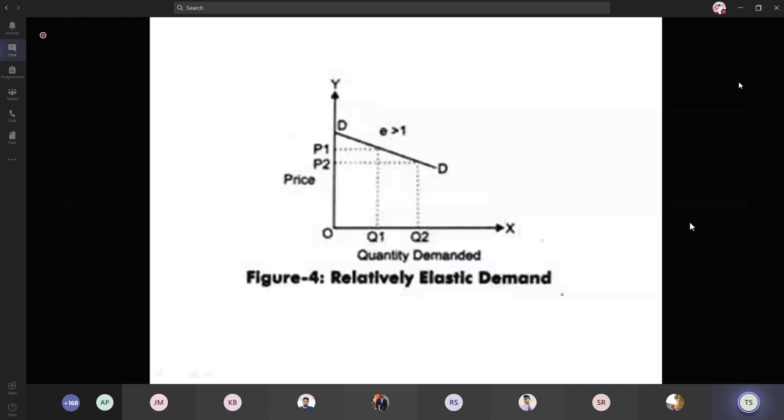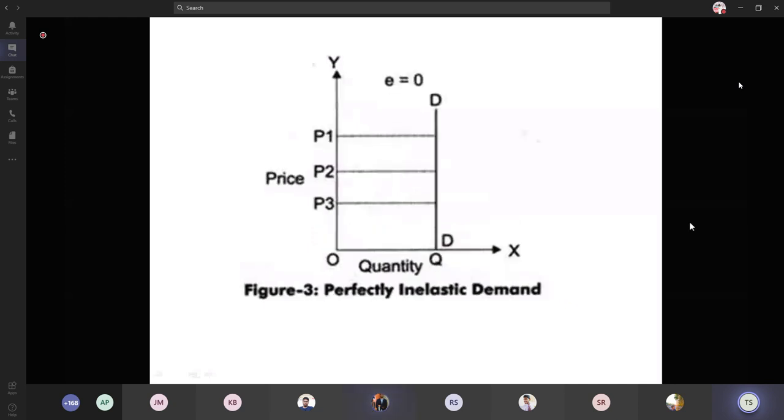Is it clear? If it is relatively elastic, it is greater than 1, and if it is perfectly elastic, the value is infinite. So the elastic demand always has positive values greater than 1. And moving to the next one, perfectly inelastic demand, that is when there is no change in the quantity demanded. Whatever the prices may be, and in this diagram P1, P2, P3 are the various prices for the same commodity, but the quantity demanded won't change. So here it is termed perfectly inelastic demand, and here the value is equal to 0.